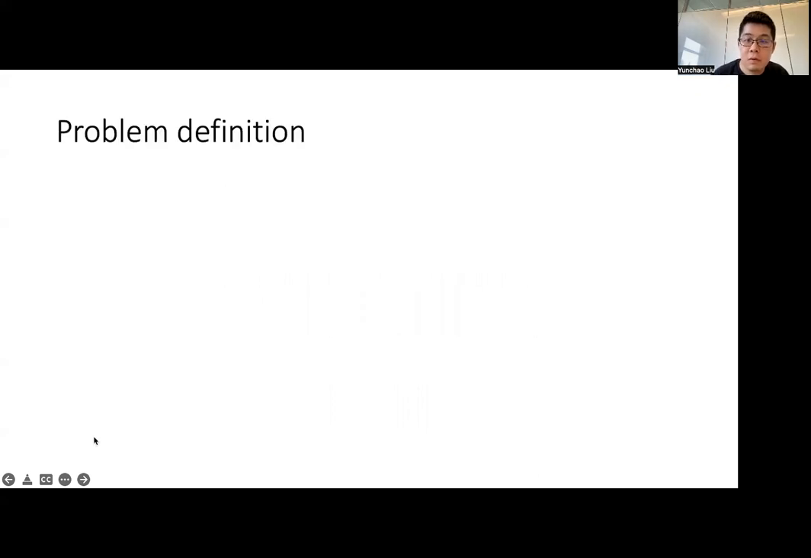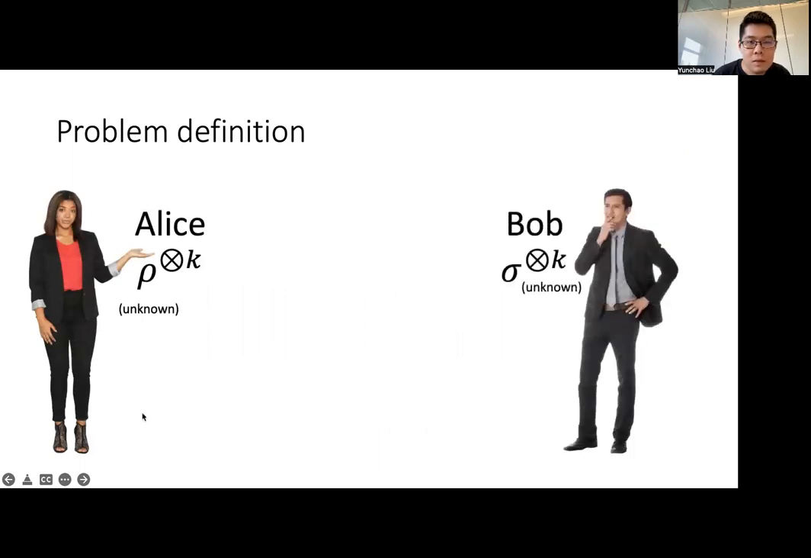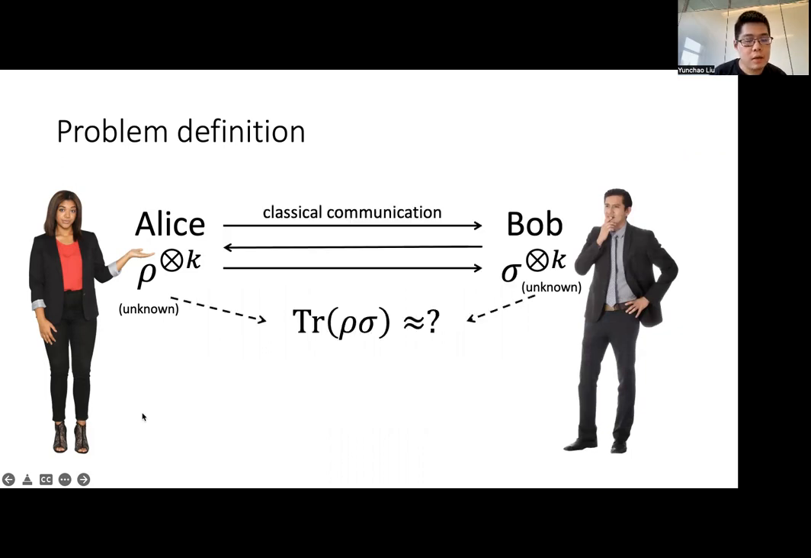So let's consider the following problem. Alice has k copies of an unknown mixed state rho, and Bob has k copies of an unknown mixed state sigma. Their goal is to estimate the inner product of the states, trace rho sigma, up to some finite additive error, using only local quantum operations and classical communication.